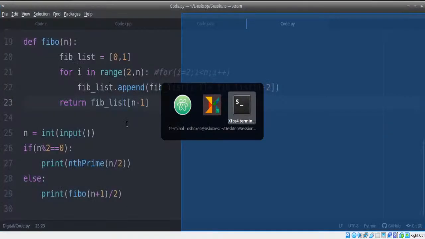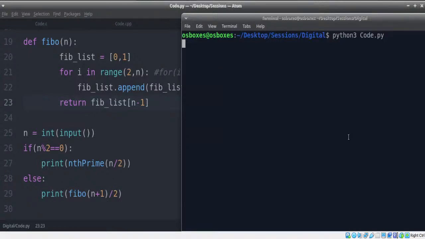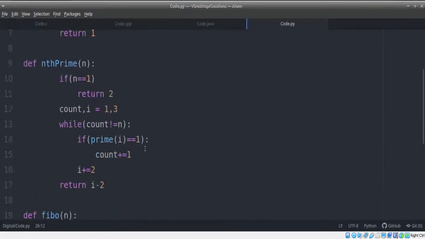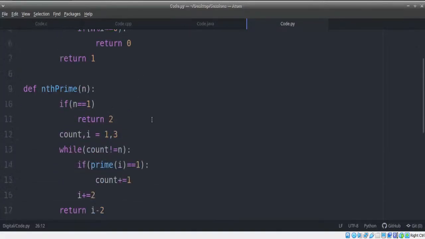Now, there could be something wrong. We're not sure. Let's see if it works or not. Now, there's one particular mistake I've made where n equals 1. I haven't used any semicolon or any colon. Let's update that.